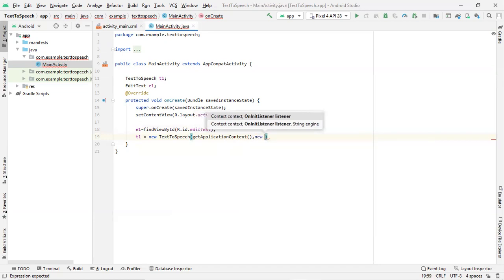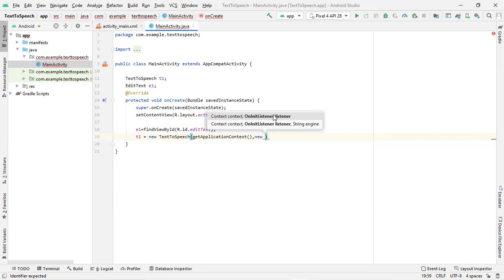Now what I will do, I will call the listener. As you can see, it is showing the listener, and it is showing the parameters we need to pass. There are two available constructors. We will be using the first constructor. First, we pass the context, that is, we need to obtain the entire context. Next, there is a listener called OnInitListener. This is the listener registered inside the TextToSpeech class.